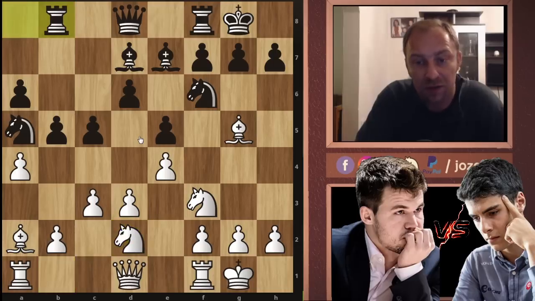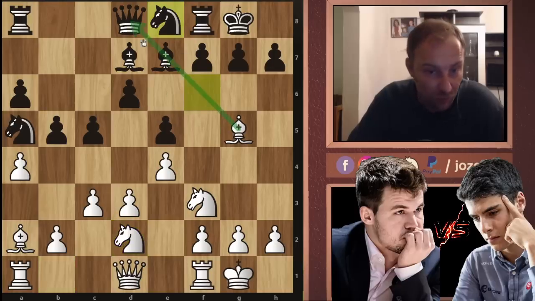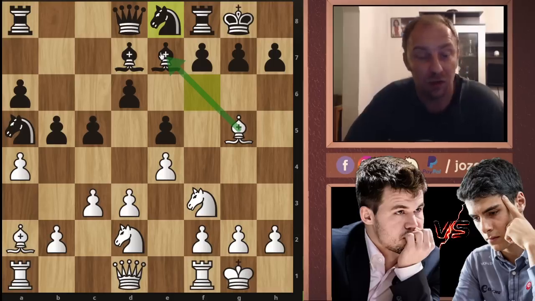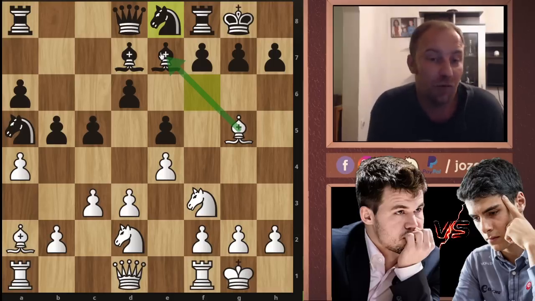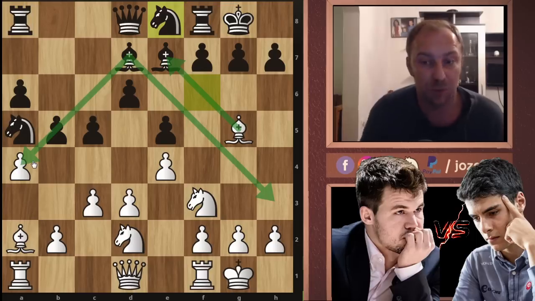Here rook to b8. And this was, of course, the clear idea now to get some kind of an attack here on the queenside with potential b4 pawn breakthroughs. But I really wanted to see what could happen if, for instance, knight to e8 happens. If, for instance, black tries to get rid of the bishop, which could be, I think, a good idea. As I said, we want to get rid of our bad bishop and continue the game with a very active light square bishop, because the activity of this bishop is perfectly fine.